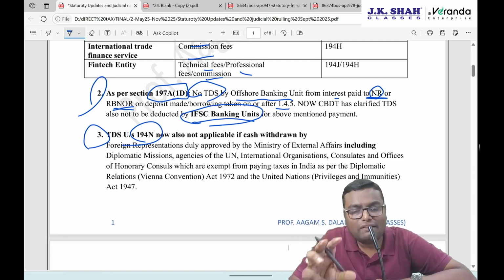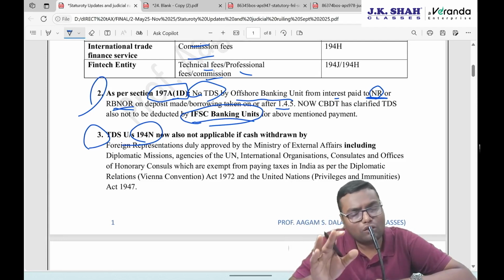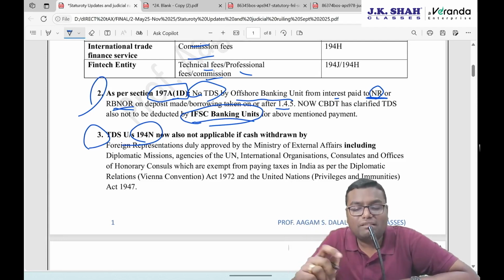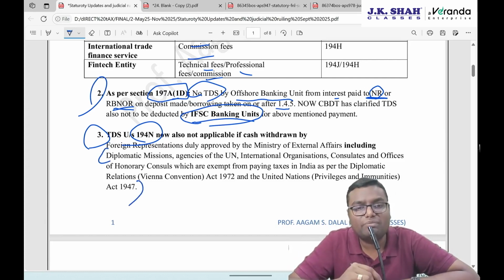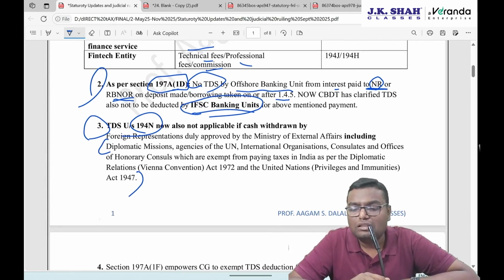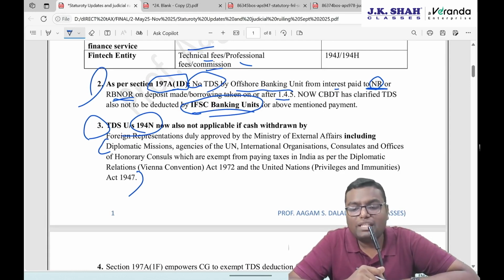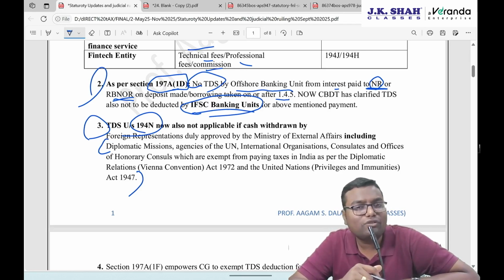Now CBDT has notified certain persons whose TDS will not be deducted even though they are withdrawing so much cash. Foreign representations duly approved by the Ministry of External Affairs are exempted now: diplomatic missions, agencies of the UN, international organizations, consulates and offices of honorary consuls which are exempt from paying taxes in India as per the Diplomatic Relations Vienna Convention Act 1972 and the United Nations Privileges and Immunities Act 1947.